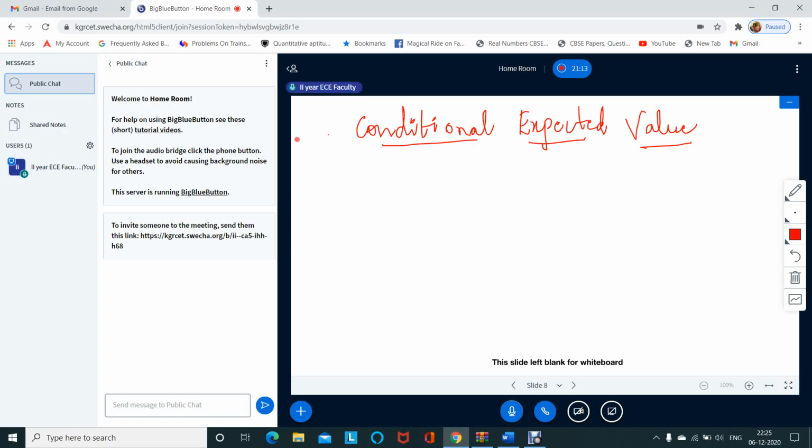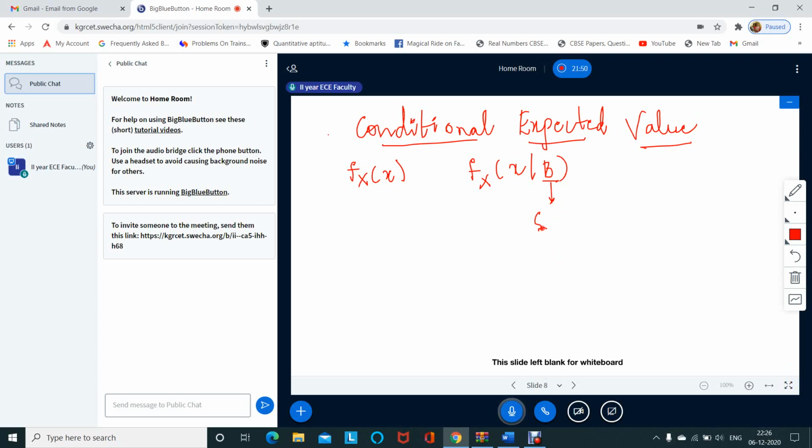Right. So if we take a density function fx of x, the conditional density is written as fx of x conditioned on b, where b is some event that is defined in the sample space.